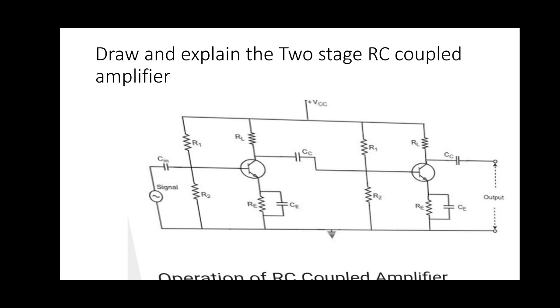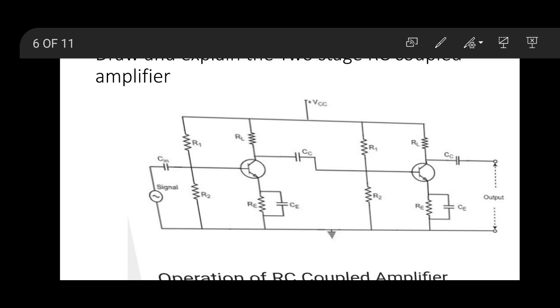Without RE, the circuit cannot be used because it gives negative feedback to the input. So the input voltage is reduced at the base terminal, and the gain is reduced. To overcome this problem, we have to use a bypass capacitor in parallel with it. For AC signal it is shorted, so there is no negative feedback effect across this RE, and no voltage drop across it because it is short circuited.